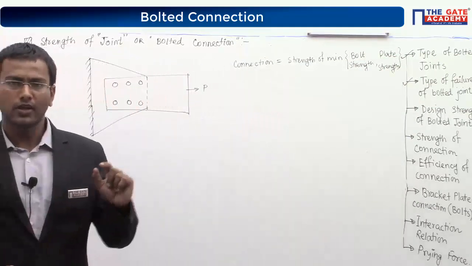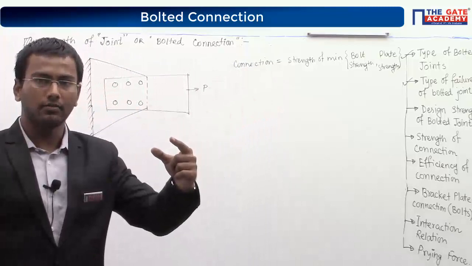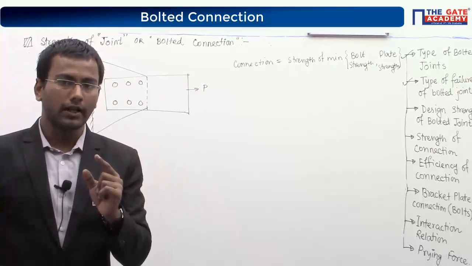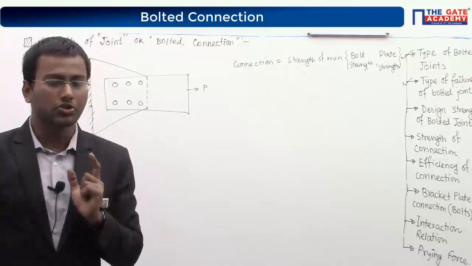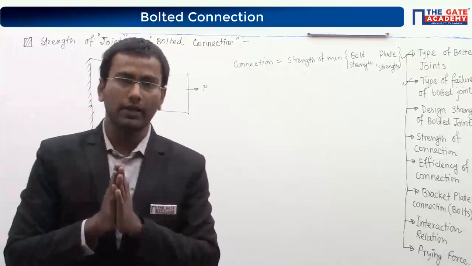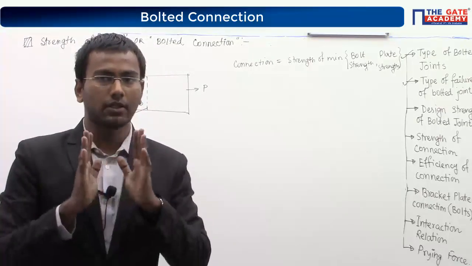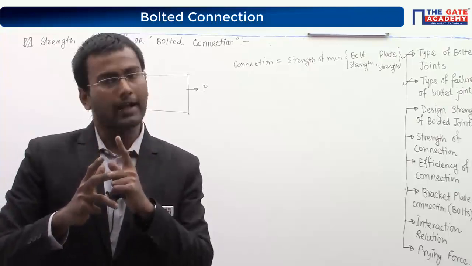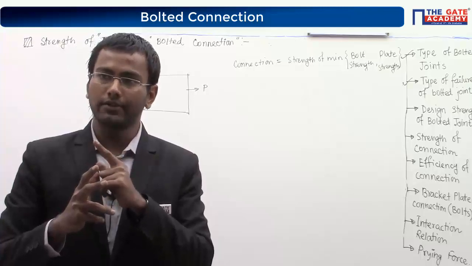Plate has some strength before failure, as well as the bolt. Think logically: connection means the lesser value between bolt strength and plate strength.